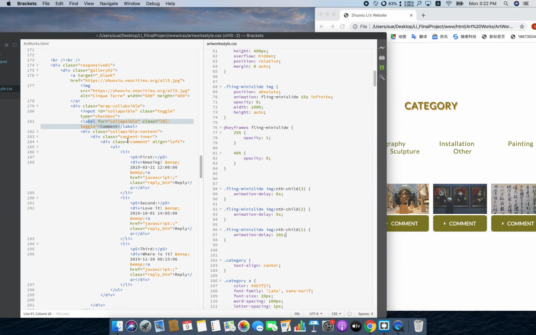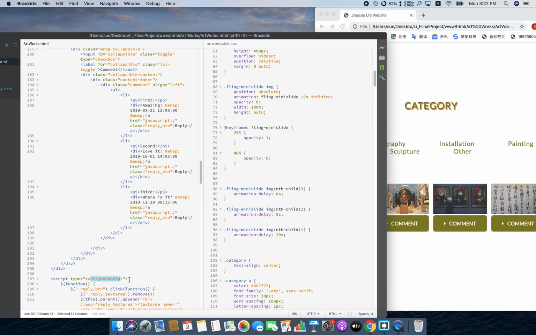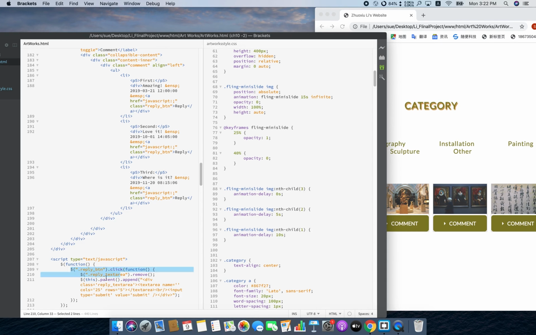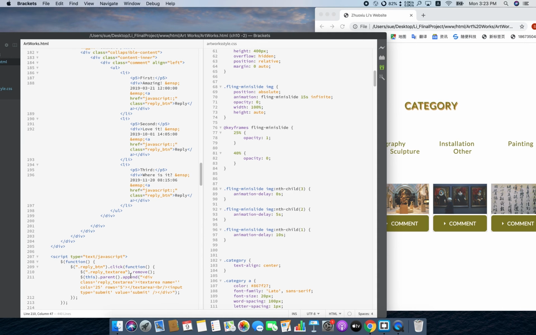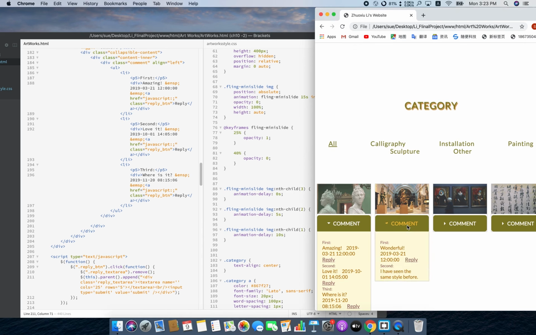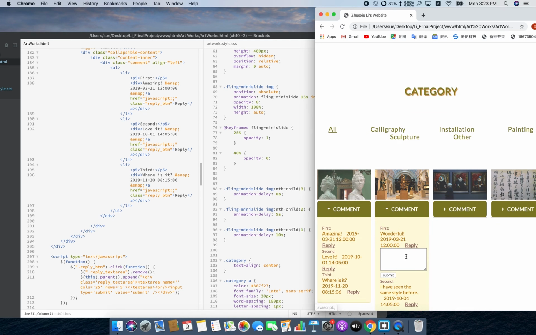And then I use JavaScript, a function for the reply button, so that when you click the reply button, the text above it will be removed, and it will append a new white space and a submit button. So I think it's very interesting.